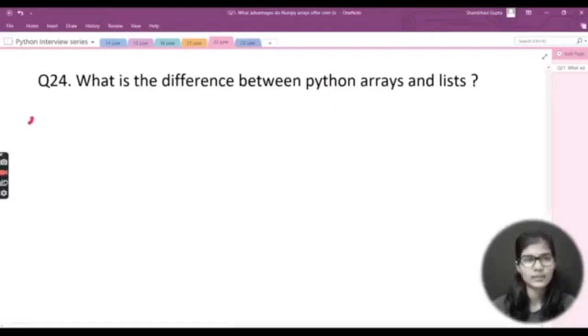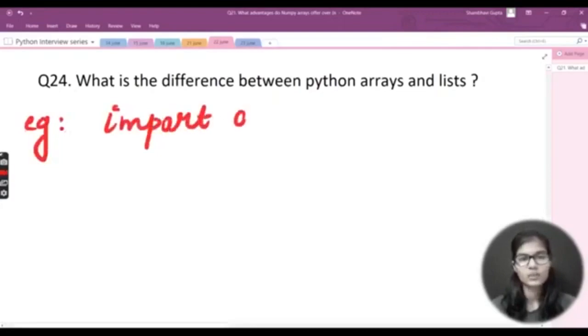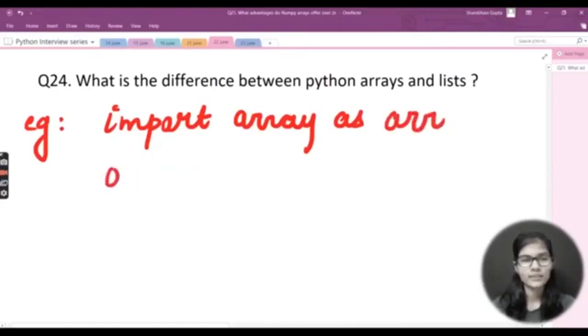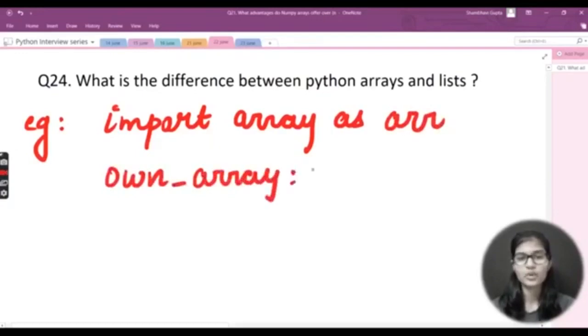Let's see an example. For that array, I would need to write import array as arr. This thing we had already seen previously in some part of this course as well. So import array as arr. Let's say I take a variable, let me write that in clear handwriting: own underscore array, like this.